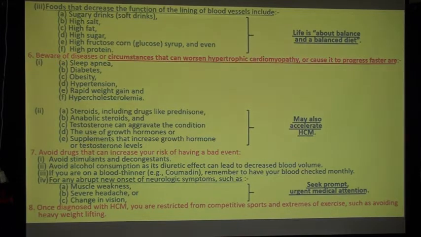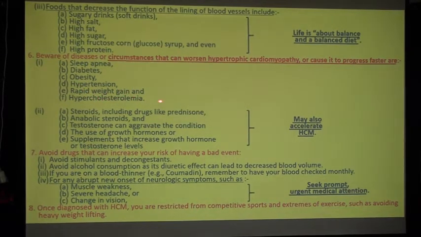Then be aware of diseases or circumstances that can worsen hypertrophic cardiomyopathy or cause it to progress faster, which are what? Number 1, sleep apnea, diabetes, obesity, hypertension, rapid weight gain, and hypercholesterolemia.